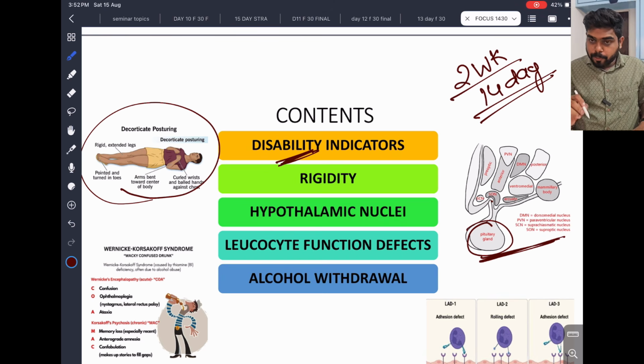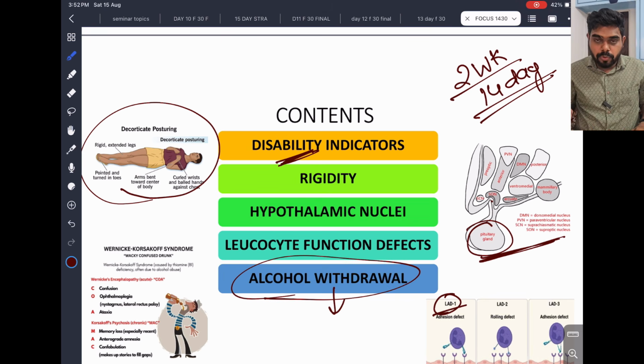Hypothalamic nuclei, rigidity, leukocyte function defect. You can see LAD, leukocyte adhesion defect 1, 2, 3. Definitely they can ask this question. There will be a history clincher and that question will come. If it comes, you are going to score that. Alcohol withdrawal. Without alcohol withdrawal, there is no NEET PG exam. This year also one question will come from alcohol withdrawal. So these are very important topics.